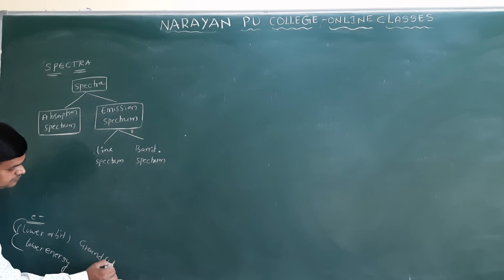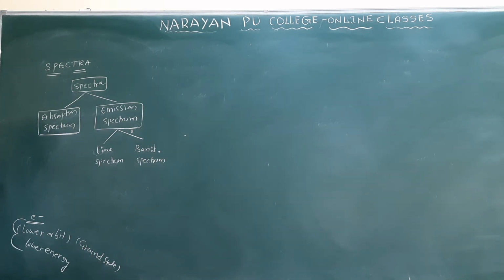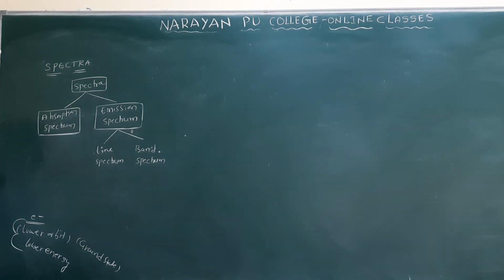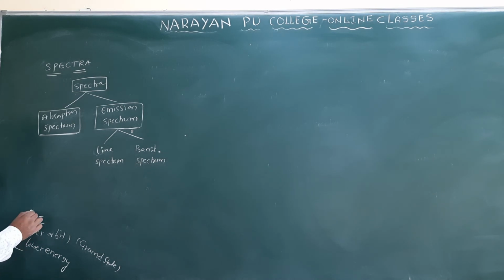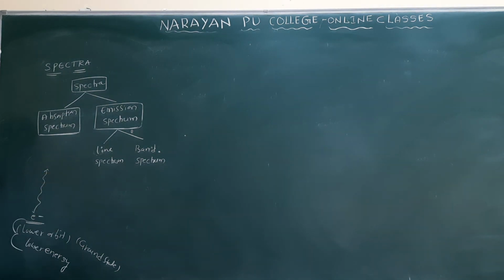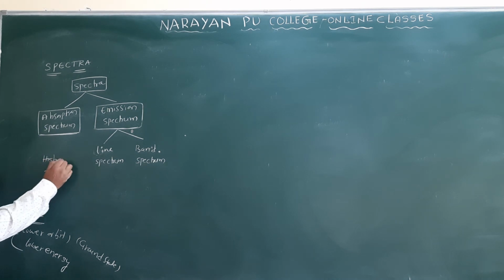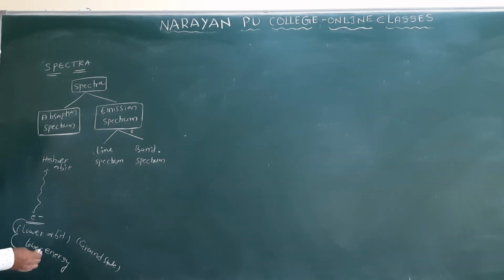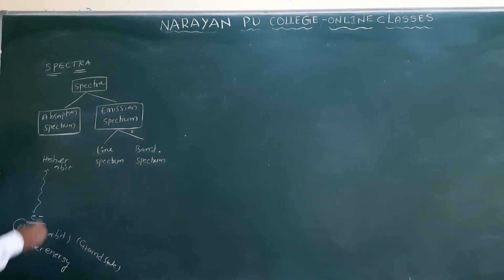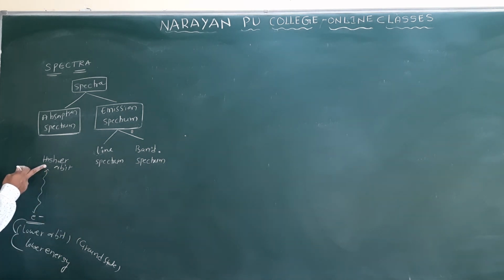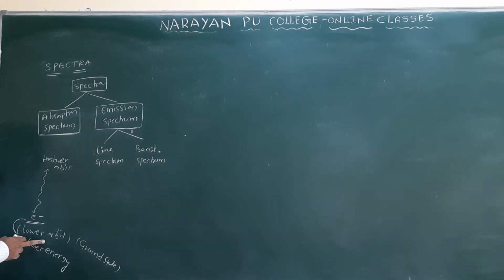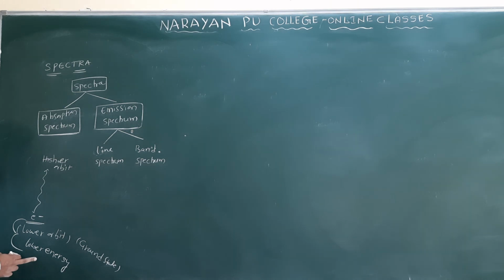If the electron in the ground state absorbs some energy, the electron jumps into a higher orbit, or higher energy orbit, also called the excited state. This is the ground state, this is the excited state. This is the lower orbit with lower energy, and this is the higher orbit with higher energy.